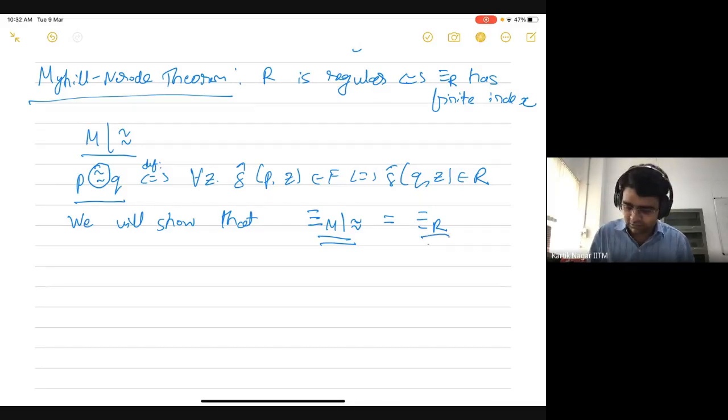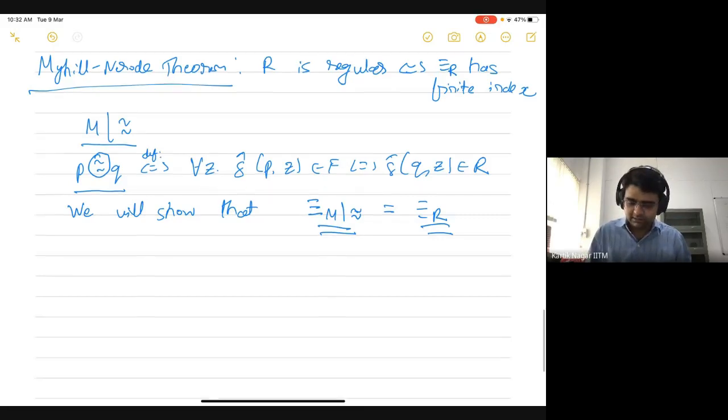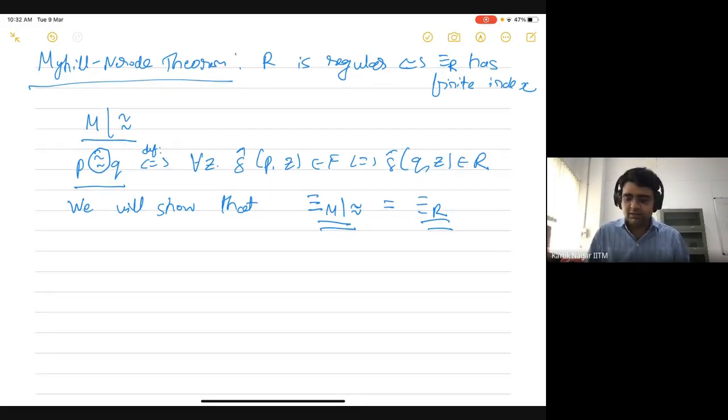And this is the coarsest Mn relation, so it's also a relation on strings in sigma star. We will show that these two relations are actually equal.